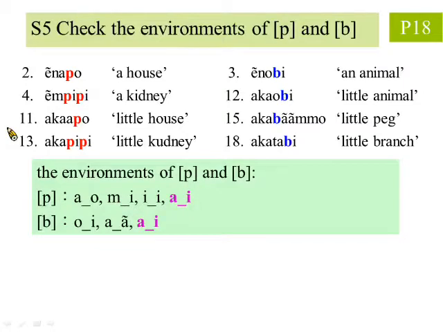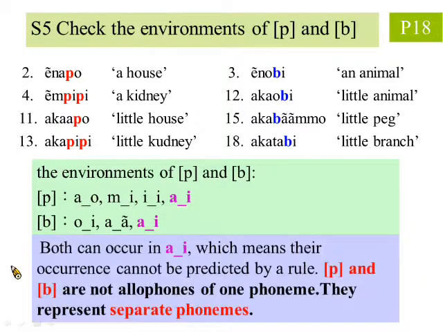After observation, we find that both p and b can occur in the last environment, namely between a and e. In other words, the occurrence of p and b cannot be predicted by a rule. Therefore, we conclude p and b are not allophones of one phoneme. They represent separate phonemes.